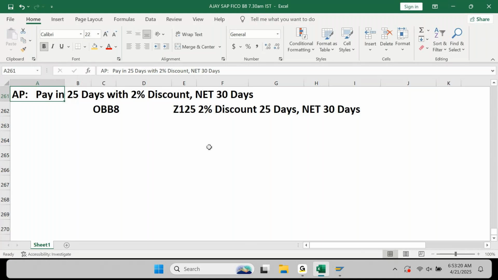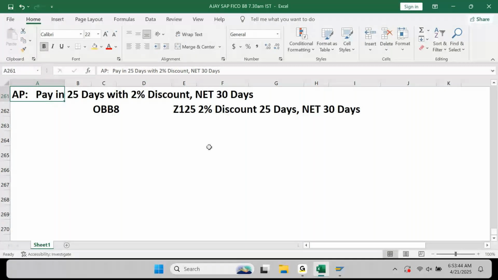Notice the dates. What is the date that you are entering the invoice? Accordingly, on what date is your 2% discount due? On what date is your net amount due? Once the invoice is posted, go to the line item report, calculate the due date, and then process the payment. While processing the payment, check if you are able to capture the 2% discount or not.